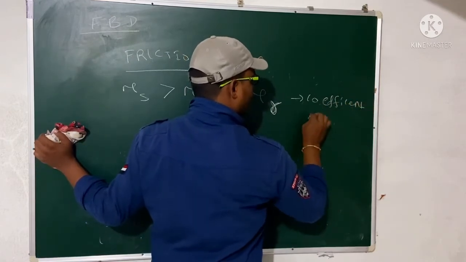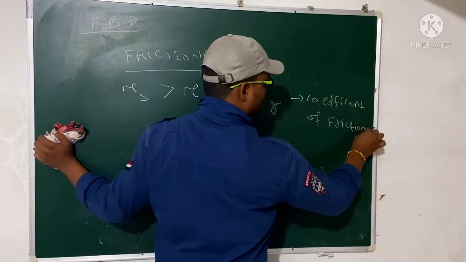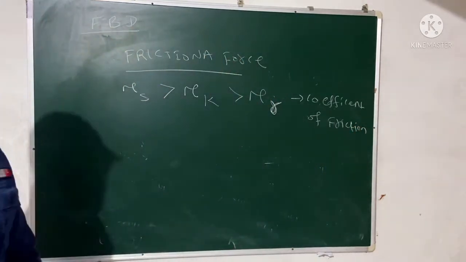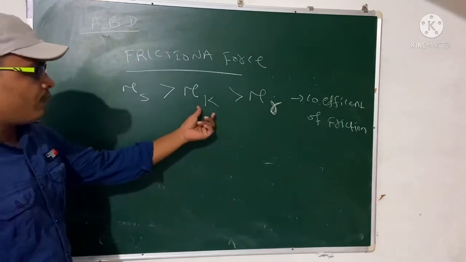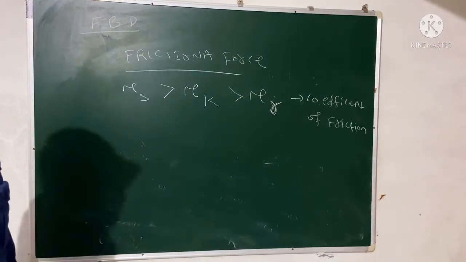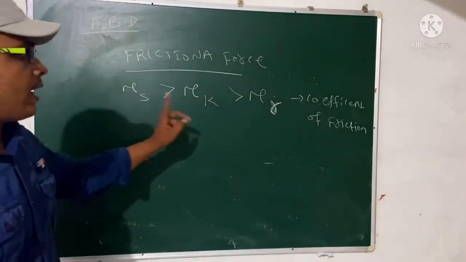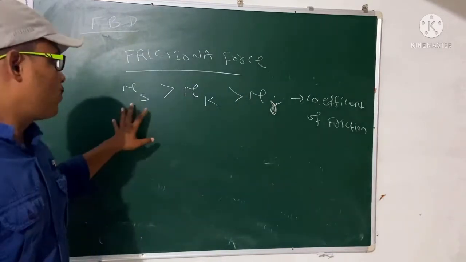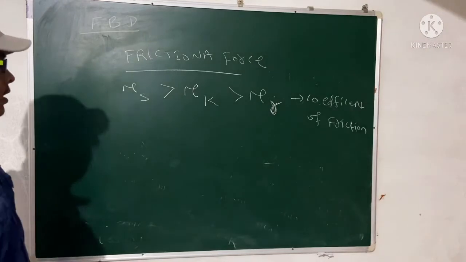The static coefficient of friction is greater than the kinetic coefficient of friction, which is greater than the rolling coefficient of friction. So there are three types of friction: static, kinetic, and rolling, each with its coefficient of friction.